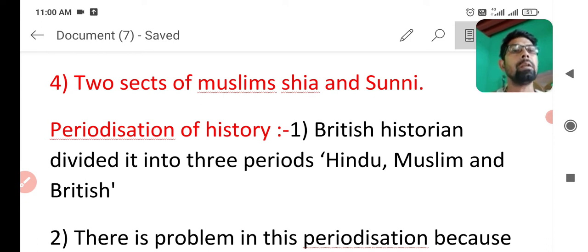First, British historians divided Indian history into three periods: Hindu, Muslim and British.